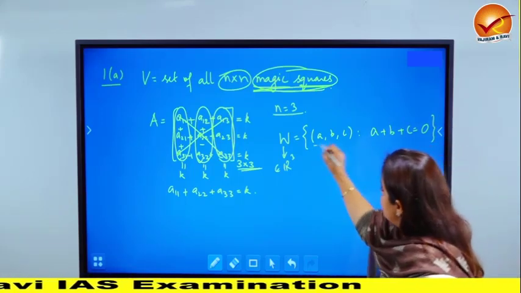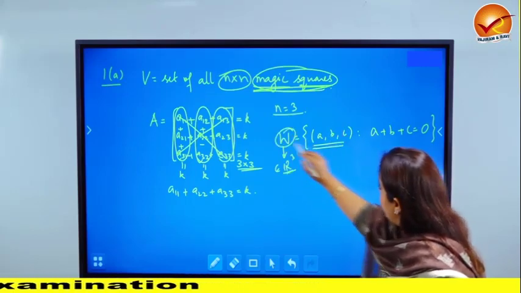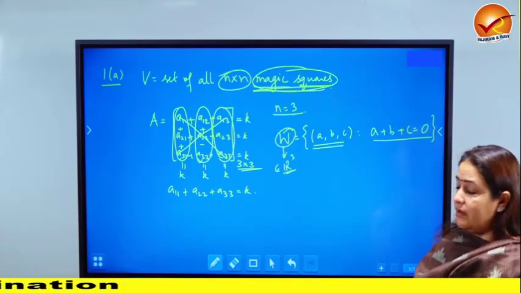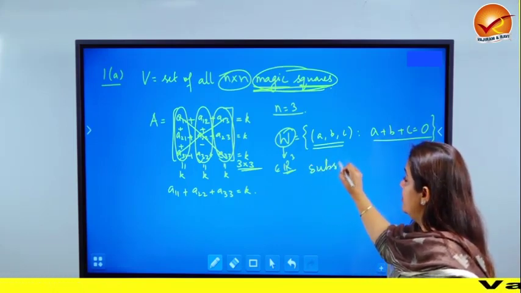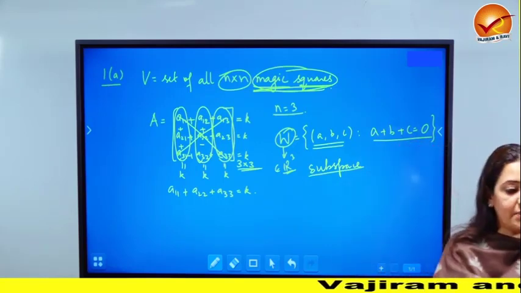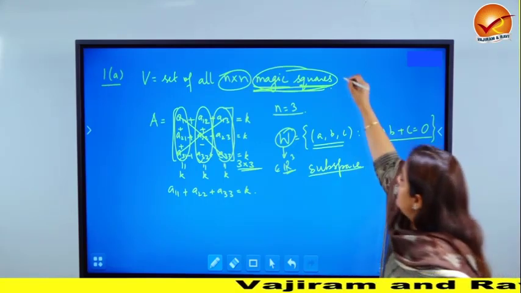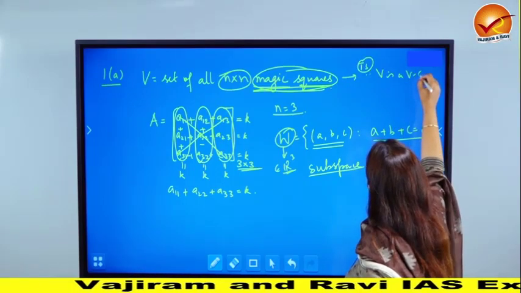So a general element of R cube is going to belong to W only when this condition is satisfied. The questions that have come in the past are, show that this is, say, a subspace. How is it related to our question? They say show that this V is a vector space. What we wanted to show here is that V is a vector space.